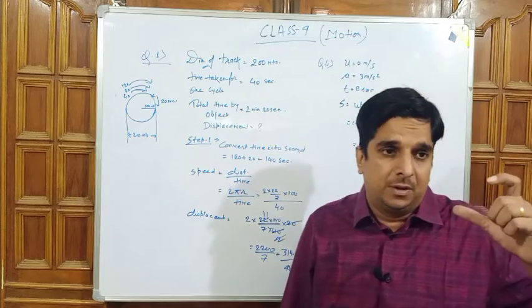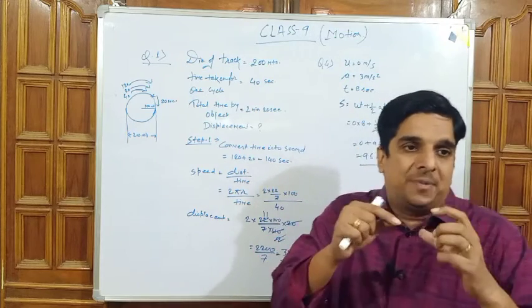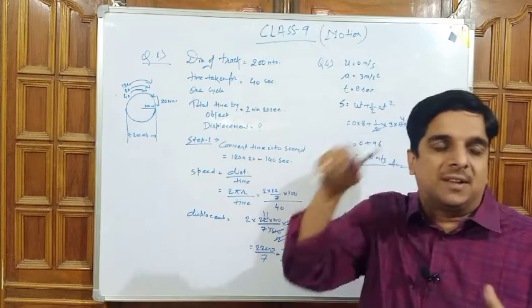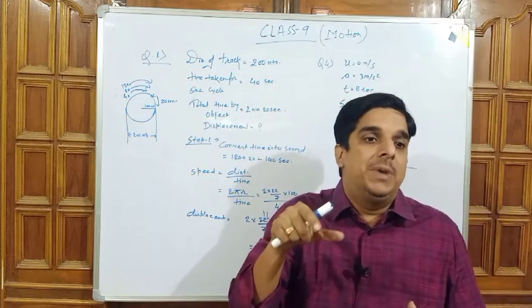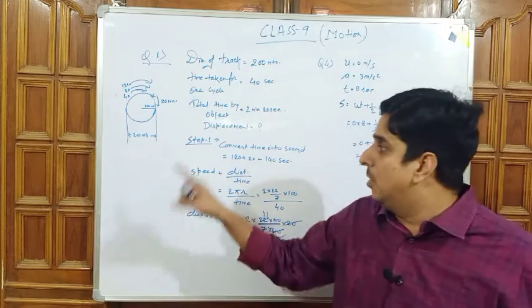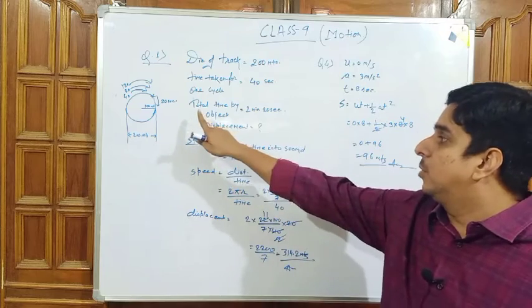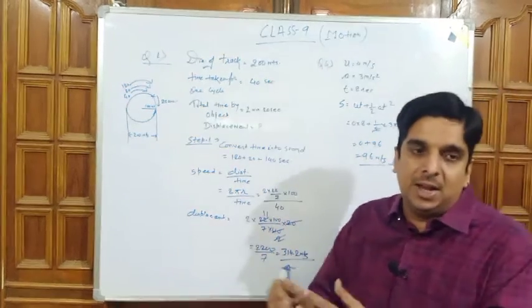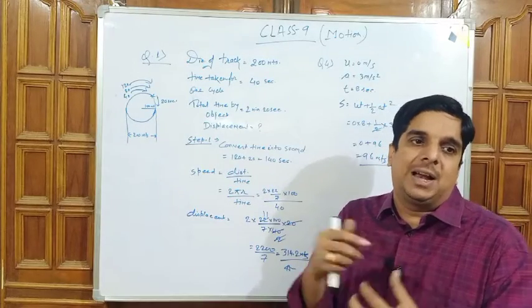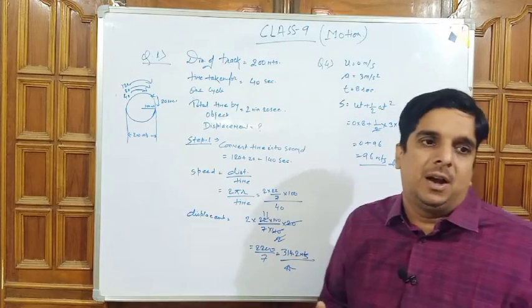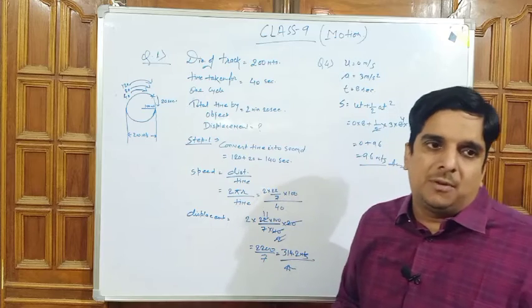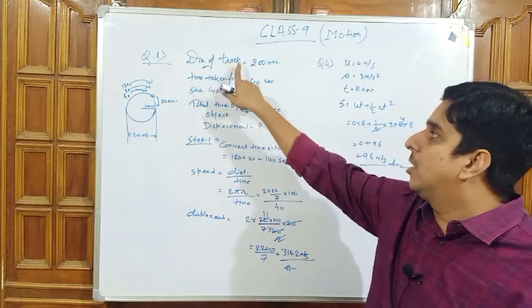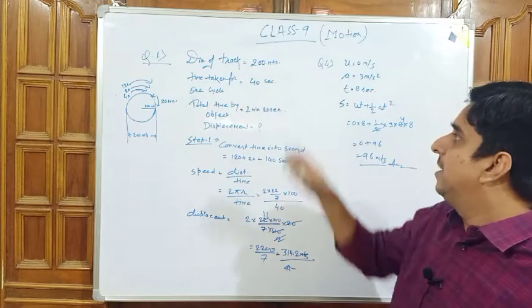Now the question: if the object rotates on the circular path for 2 minutes 20 seconds. So here I am writing the total time taken by the object is equal to 2 minutes 20 seconds. Actually I am doing nothing, I am just writing down all the data given in the question. So the diameter of the track is 200 meter, it means what?